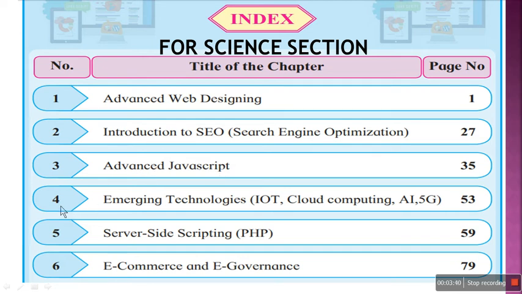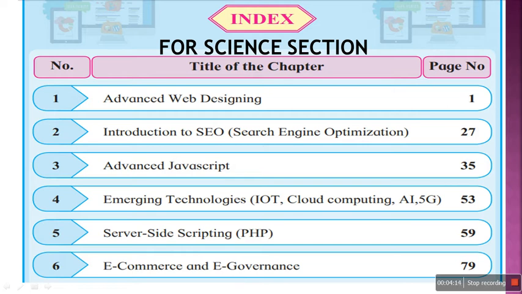Then chapter 4 will give you a look over emerging technologies like IoT, how Internet of Things are used in today's world. Then we'll see cloud computing, then artificial intelligence. Then we'll talk about 5G network, 5G mobile network. Then your fifth chapter is of server side scripting, and thus you are going to learn PHP, web server side scripting language. Then there is one theory topic on e-commerce and e-governance. So these are total 6 chapters.